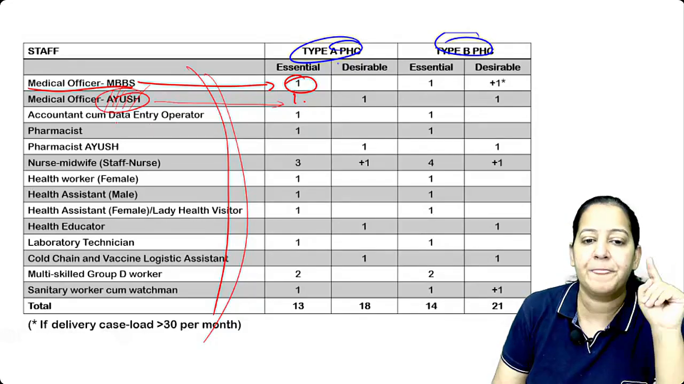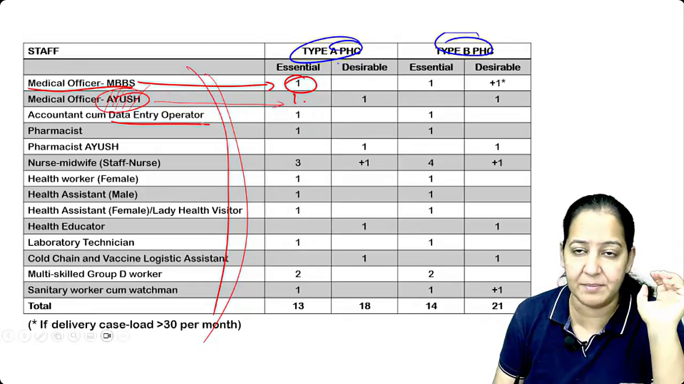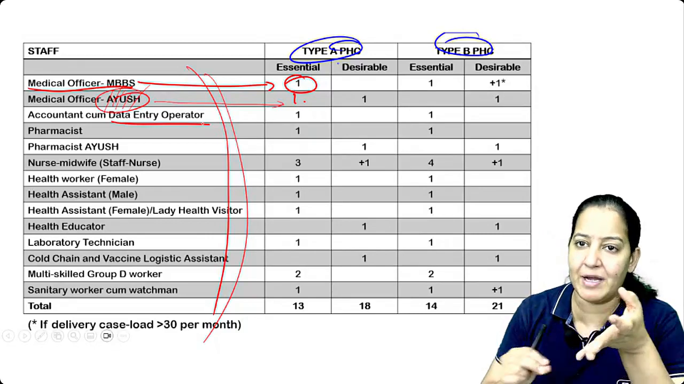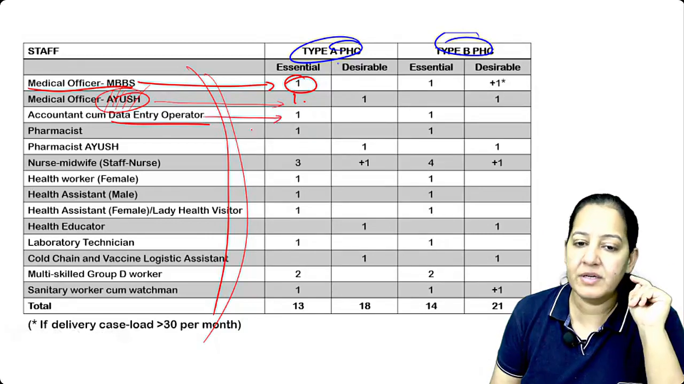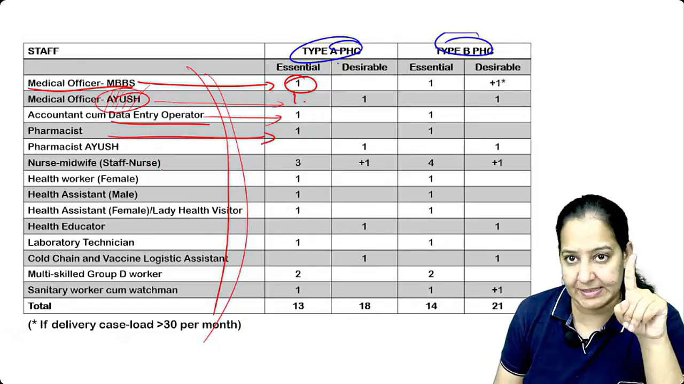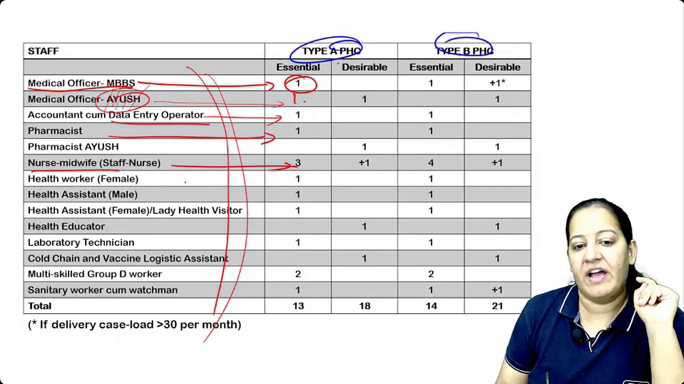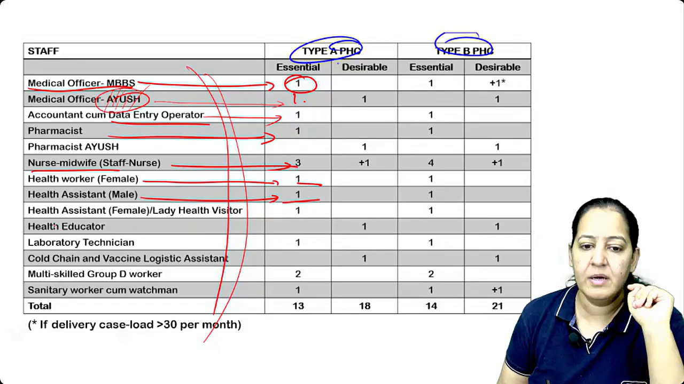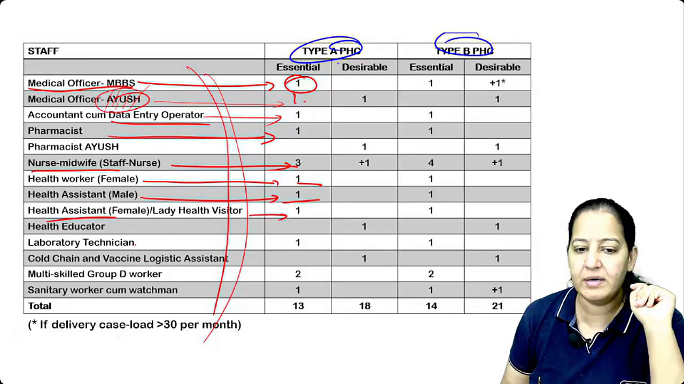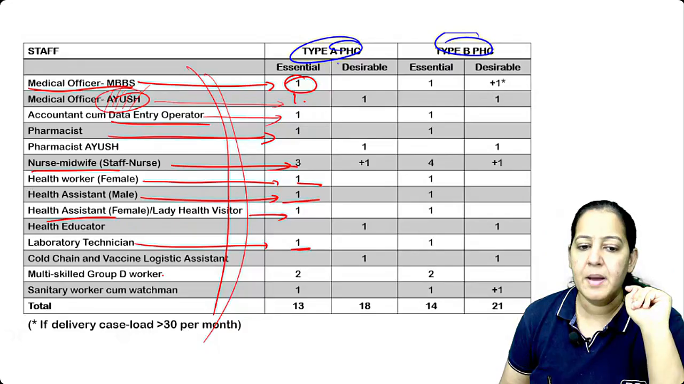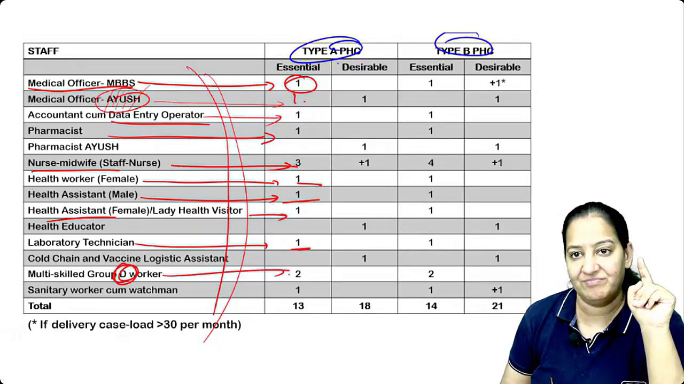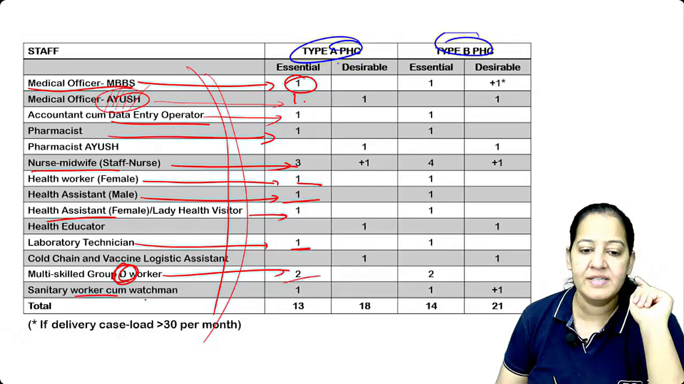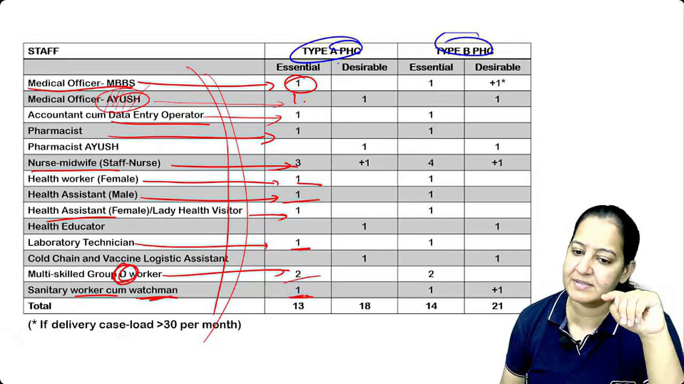Apart from that, there is a data entry operator, with a system. He will have a computer on which he will do the entries, I don't know whether the computer will be there or he will be doing manual entries in a notebook. There is a pharmacist, 1 pharmacist. There is a nurse midwife, staff nurse, 3 staff nurses. There is a female worker, 1, male assistant, 1, health assistant female, 1, lab technician, 1, and multi-skill group D worker. Group D worker, you know, the ward boys and all. So there are 2 ward boys and all. Sanitary worker and the watchman. The same person is a sanitary worker and the watchman, that is 1.